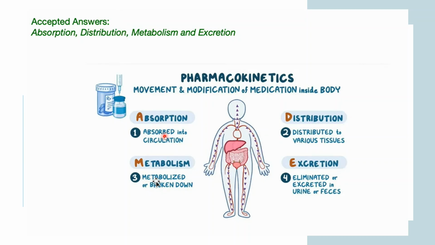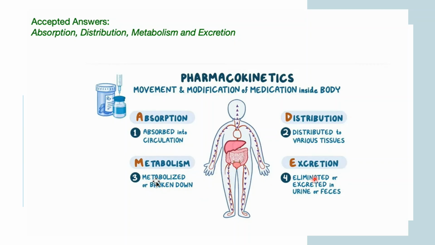What do we mean by that? Absorption is how the drug is absorbed into the circulation, into your bloodstream. Distribution is how it is distributed to various tissues and organs. Third is metabolism, how it is broken down in your body.